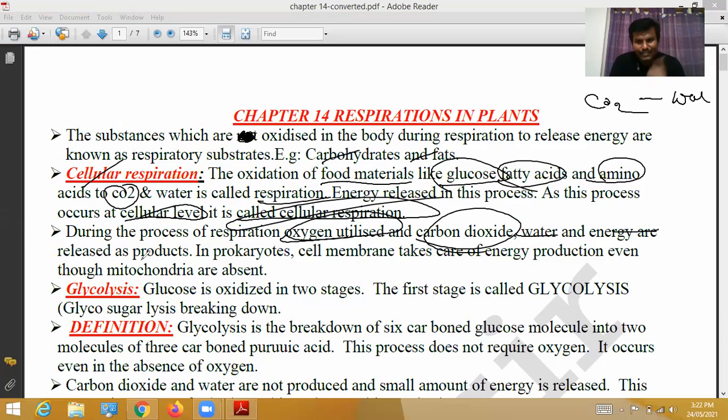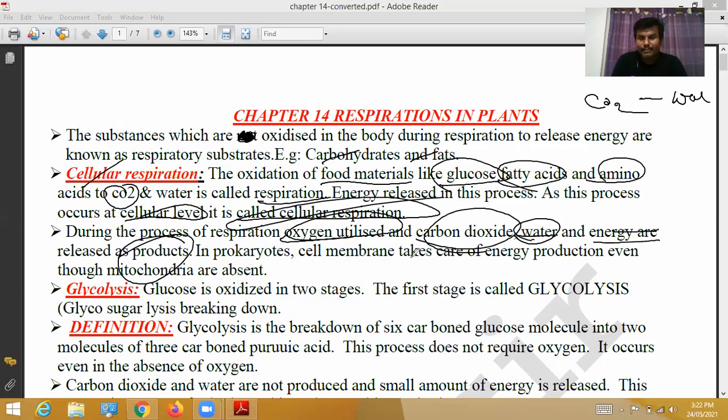Oxygen is utilized, carbon dioxide is released. At the same time, we will drink water, and that is released as water vapor. Water and energy are released as a product.